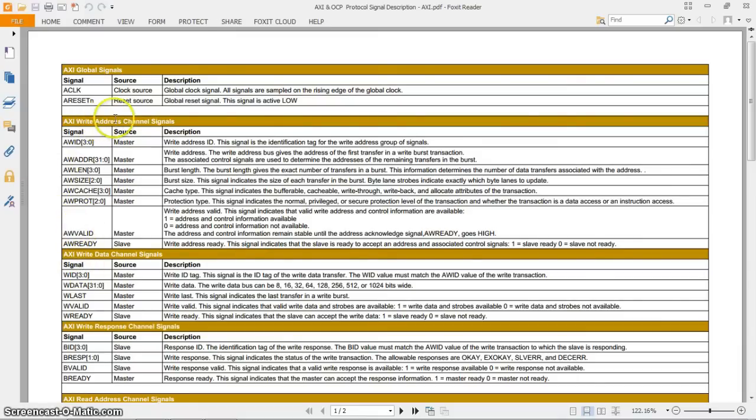These are the write address channel signals, which are write ID, write address, AW length, AW size, A cache, A port, A valid and ready. I am not elaborating each and every signal, but I will just give you a brief idea of the functionality of the signals at the end. In the same way, in the write data channel there is an ID signal and a data signal which is called W data, and a W last, which is indicating the last data transfer, and a valid and ready. And in the write response channel also, the ID is present with the name BID, and a response signal which is saying whether the write is okay or if any error is happening, that encoding is there, and valid and ready signals are also present.